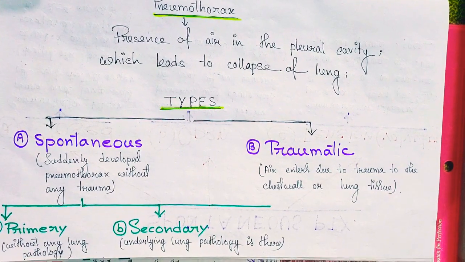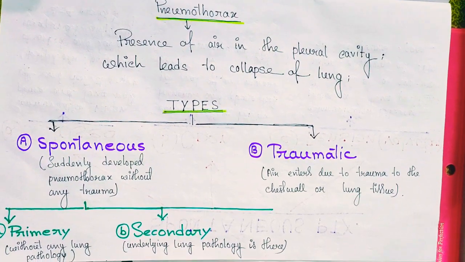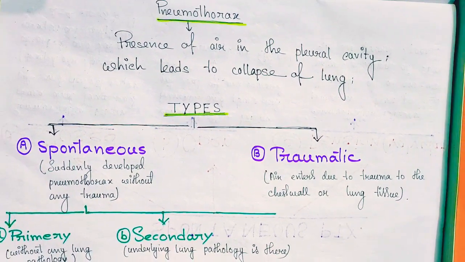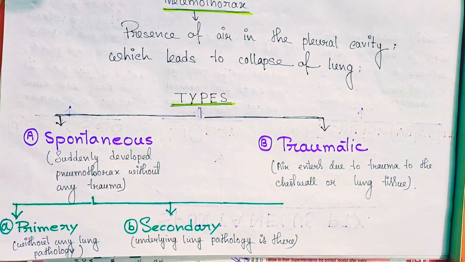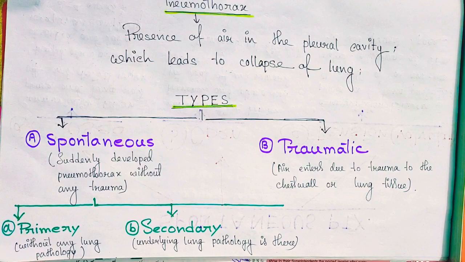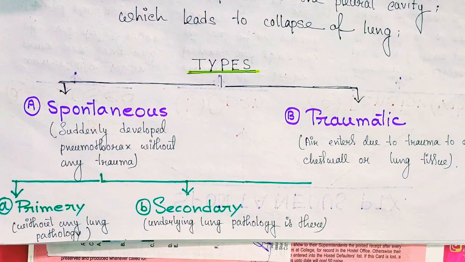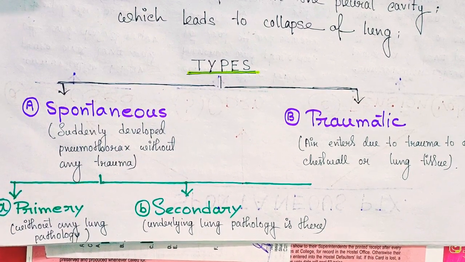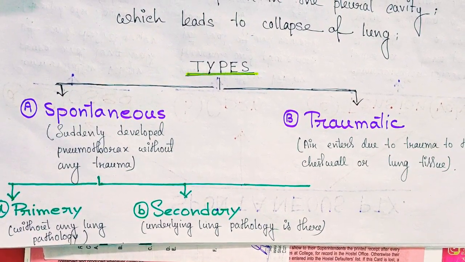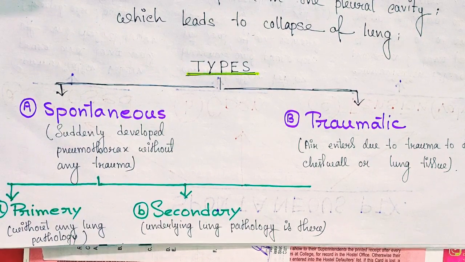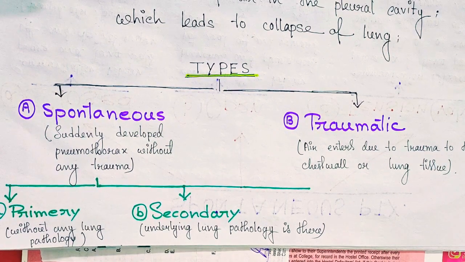So what happens in them is that beneath the visceral pleura there are some pleural blebs or air filled cavities. Sometimes they get ruptured, so it leads to pneumothorax. And secondary pneumothorax mostly occurs due to obstructive lung diseases like emphysema and asthma, bronchiectasis, chronic COPD, chronic bronchitis, etc.